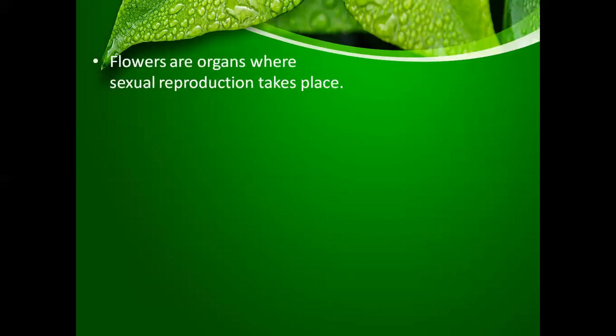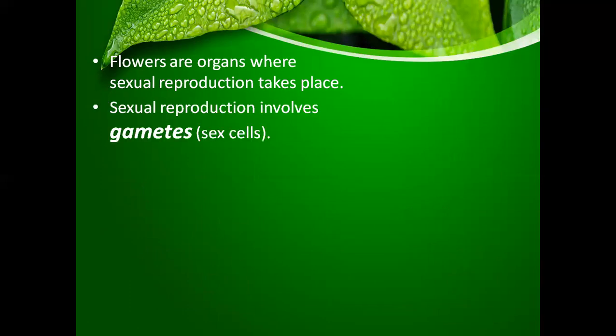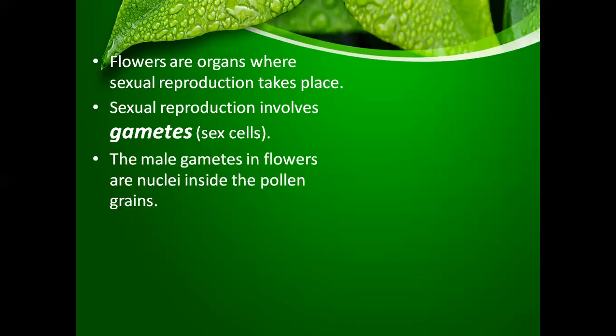Now let's talk about flowers. In our previous lesson, we had studied that flowers are the most beautiful parts of a plant and they are the organs of reproduction. So flowers are the organs where sexual reproduction takes place, and sexual reproduction involves gametes. Gametes are also known as sex cells. The male gametes in flowers are the nuclei inside the pollen grain.